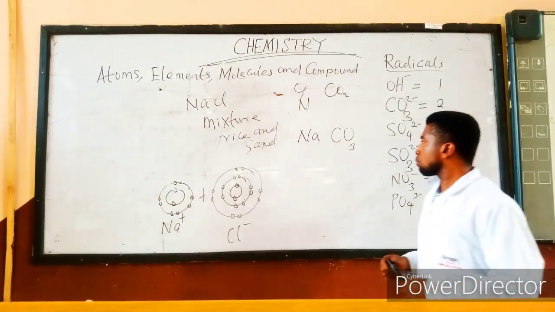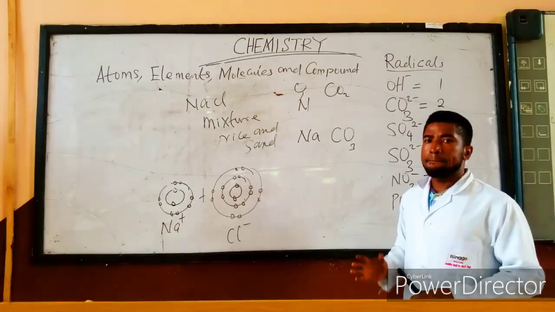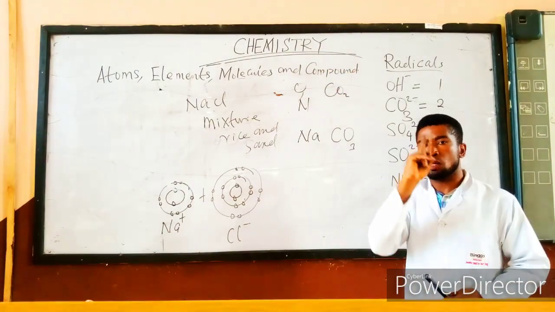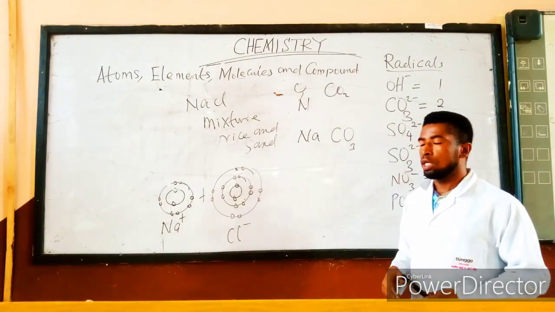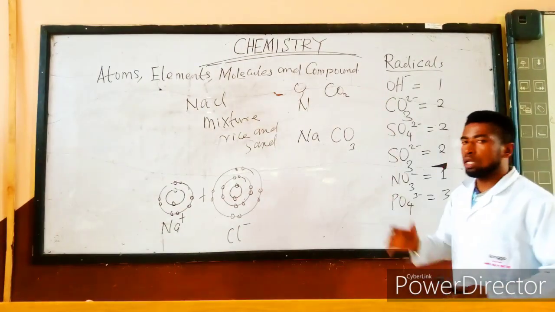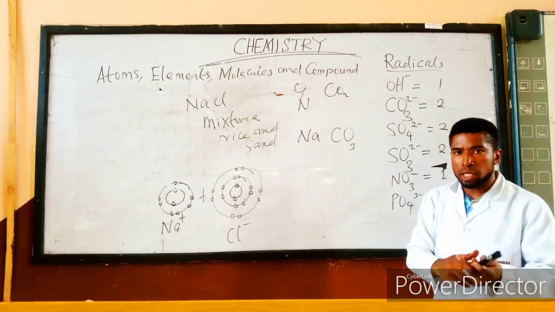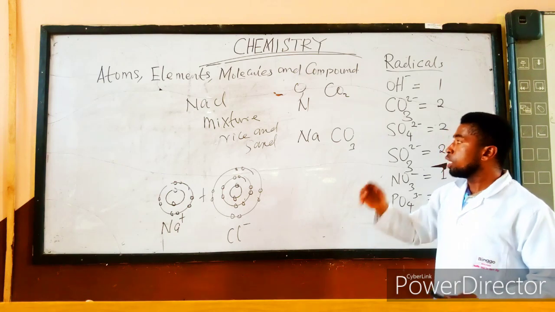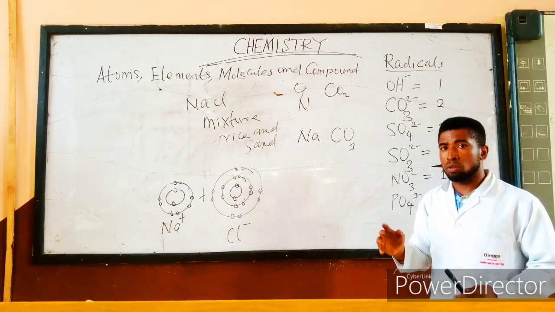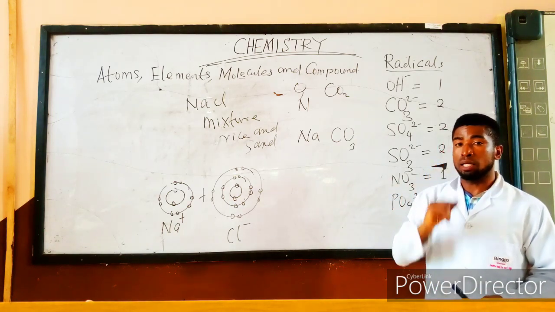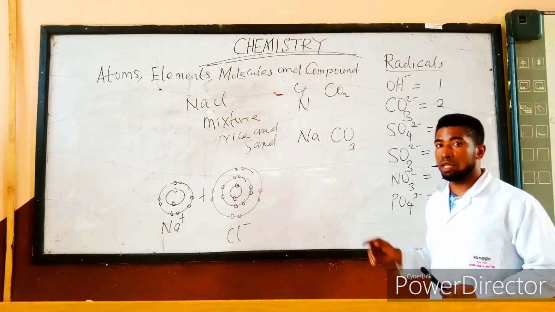Alright? Now, as we mentioned earlier, members of group 1 elements have valency 1. How? If you look at the members of group 1 that contain sodium, potassium, and so on and so forth, if you look at the outermost electron, they always have 1 electron, telling you that their valency is what?